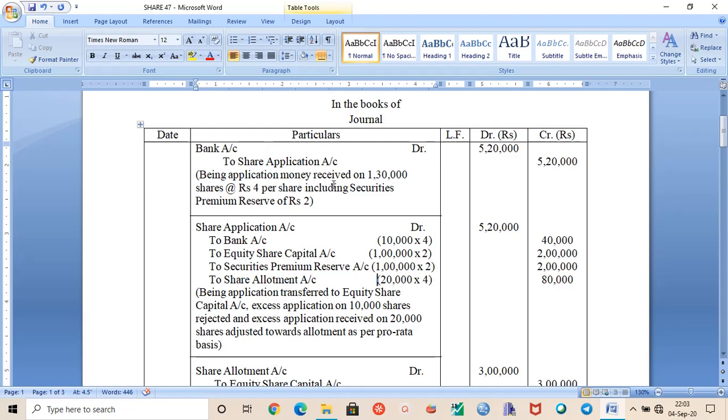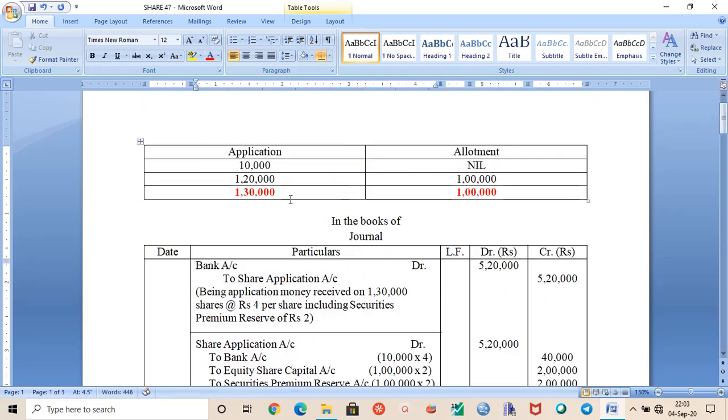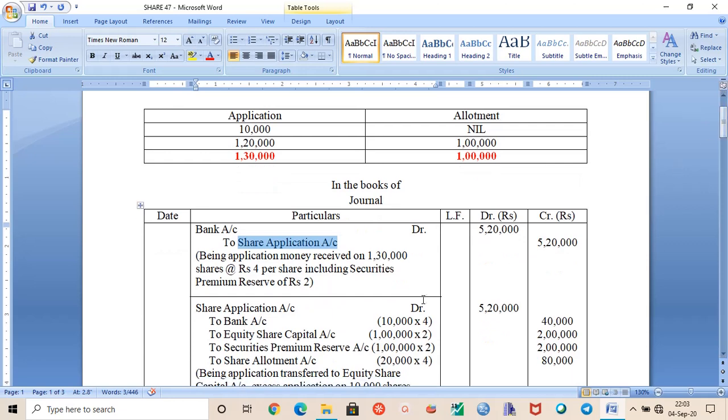Anyway, whenever we receive the application for 1 lakh 30,000 shares, the entry will be this: 5 lakh 20,000, 130 into 4, 520. And remember that this application money is already involved with SPR. So SPR is already included in your application money.